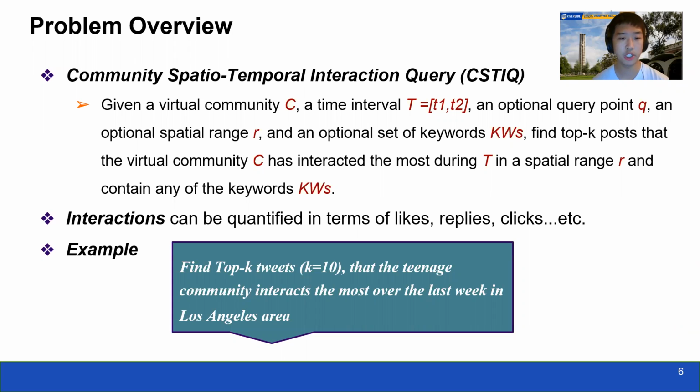An example of such a query is to find the top 10 tweets that the teenager community interacts with the most over the last week in the Los Angeles area.